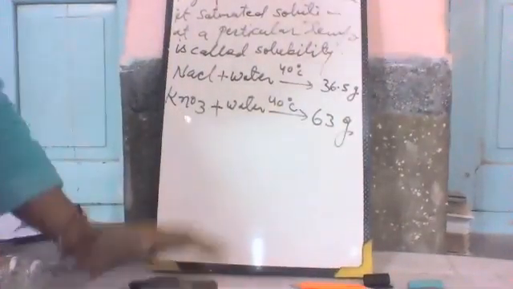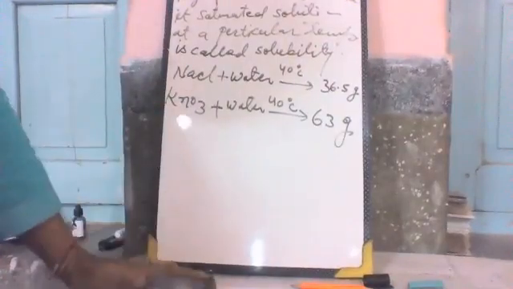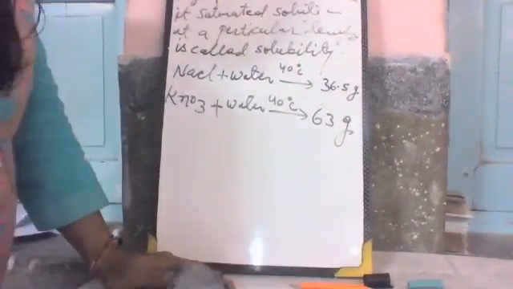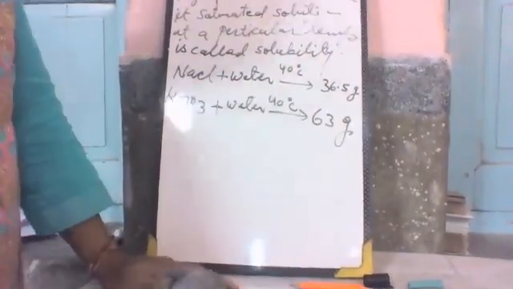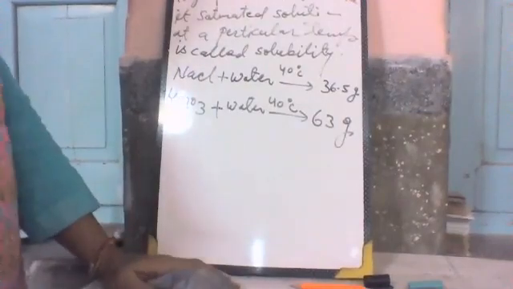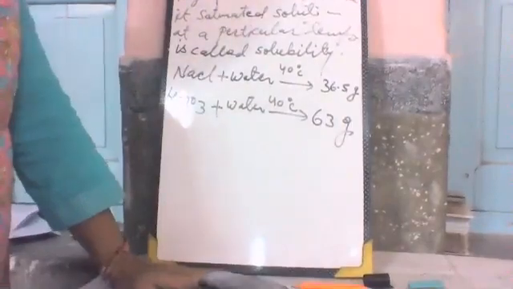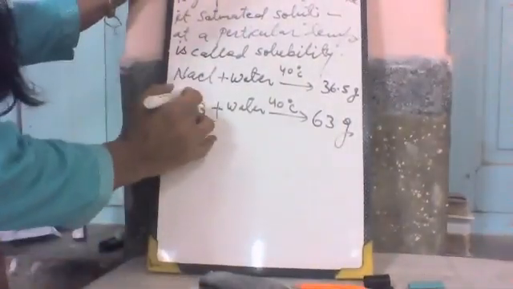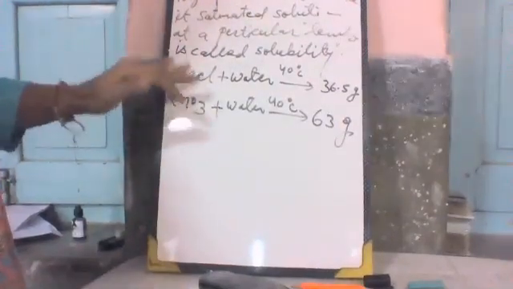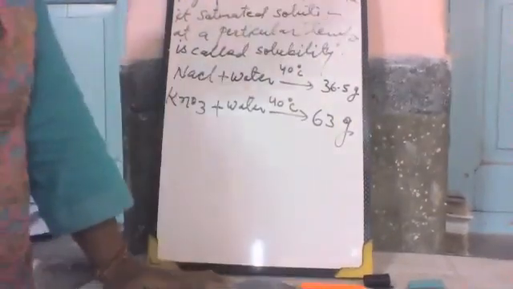So the amount of KNO3 is more as compared to sodium chloride. The solubility of potassium nitrate is greater than the solubility of sodium chloride.